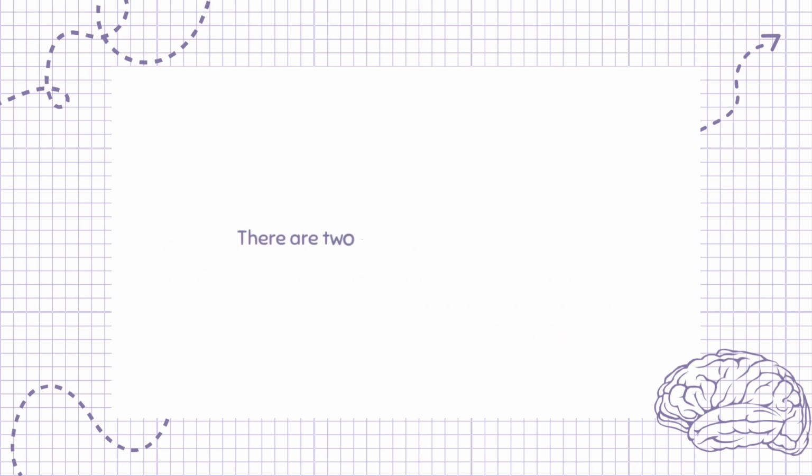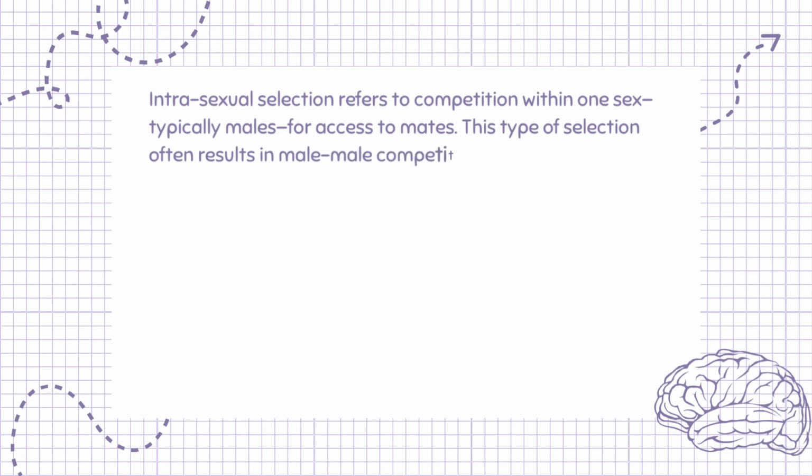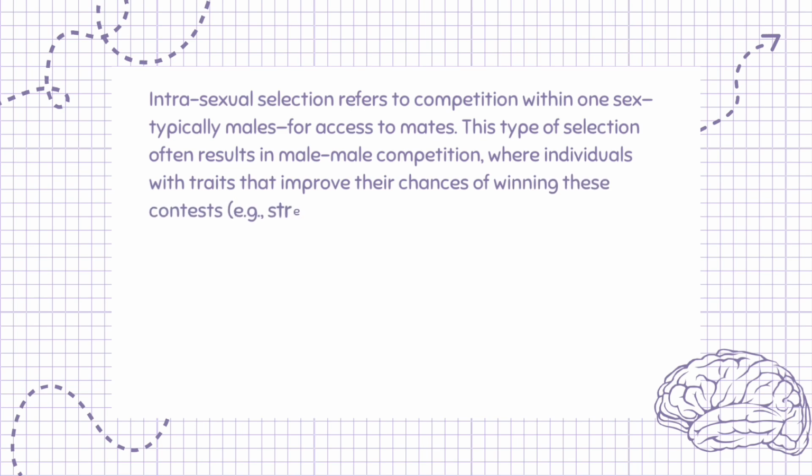There are two types of sexual selection: intra- and intersexual selection. Intrasexual selection refers to competition within one sex, typically males, for access to mates. This type of selection often results in male-male competition, where individuals with traits that improve their chances of winning these contests, e.g., strength, aggression, size, are more likely to reproduce.